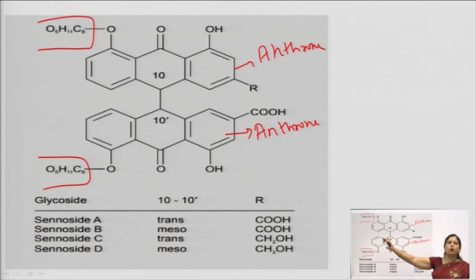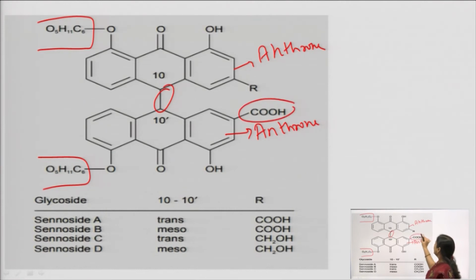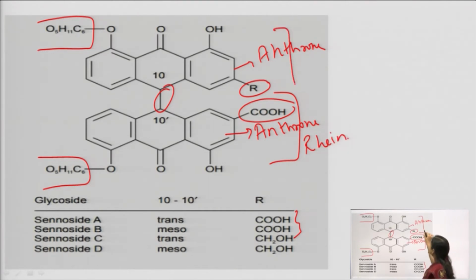So, we have the aglycones, and in the aglycone we can see two anthrones joined together through this 10-10 dash position, and the difference is that here we have a carboxylic group and here we have named it as R. Now, in case this R is COOH, carboxylic group, then we will call it rhein. This whole entire structure is that of rhein, and when it is carboxylic acid, it will again be rhein.